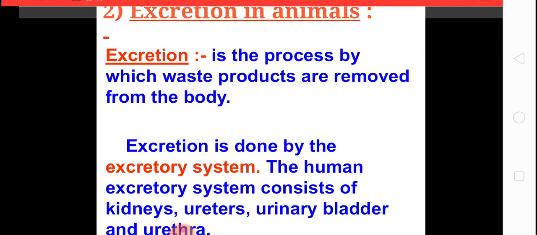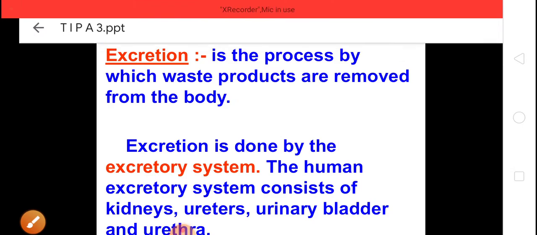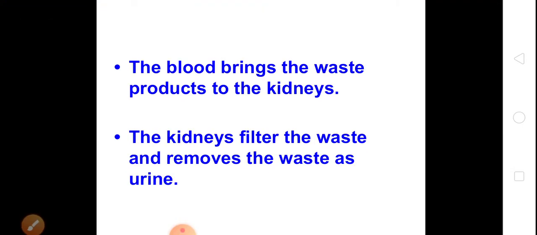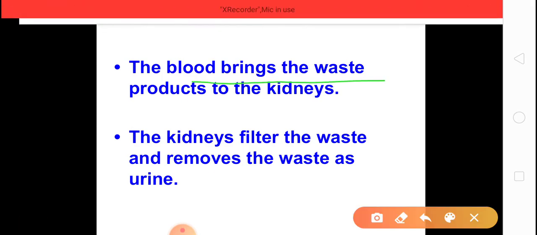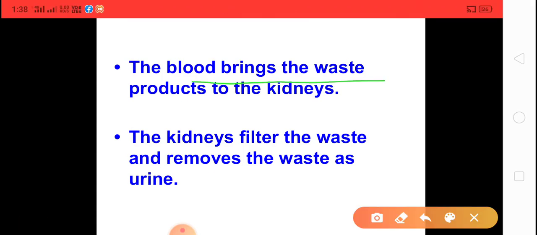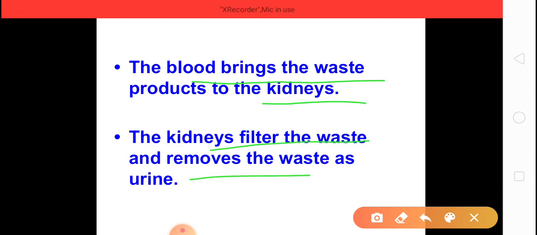Now see how excretion takes place in our body. First of all, the blood brings the waste materials to the kidney. After that, the kidney filters the waste and removes it as urine.